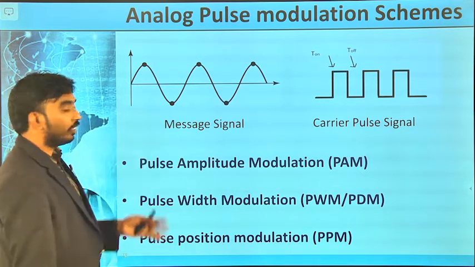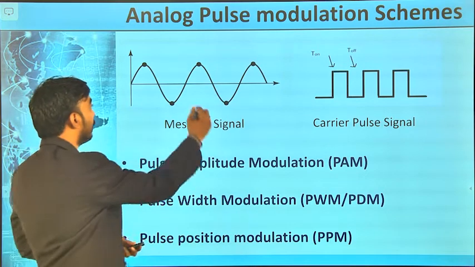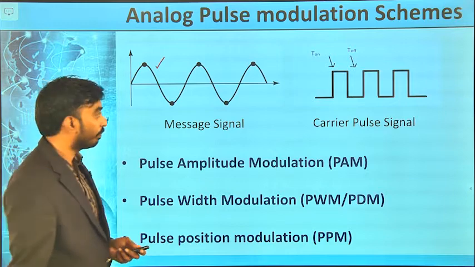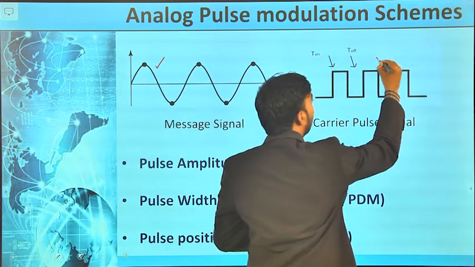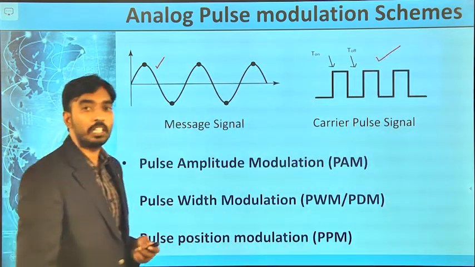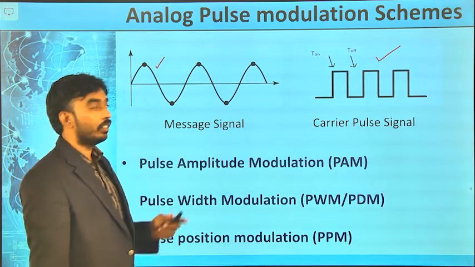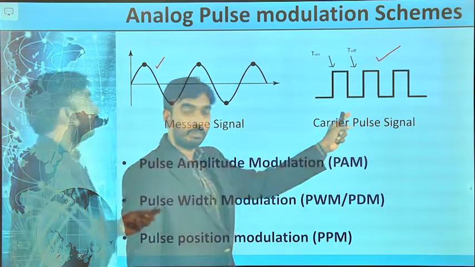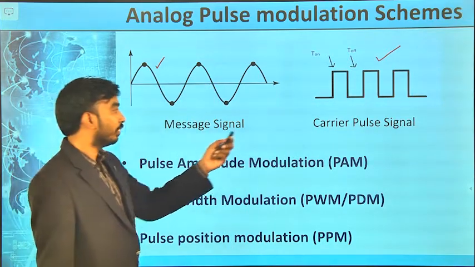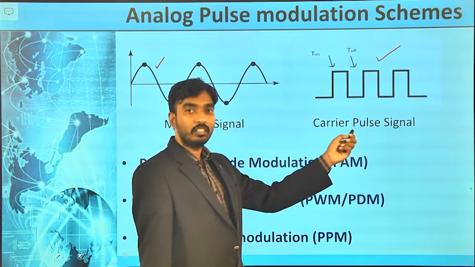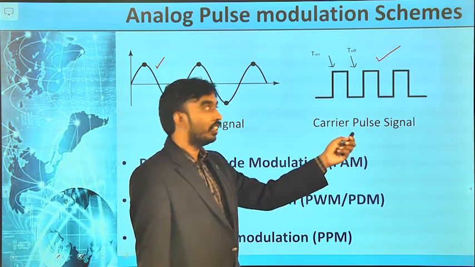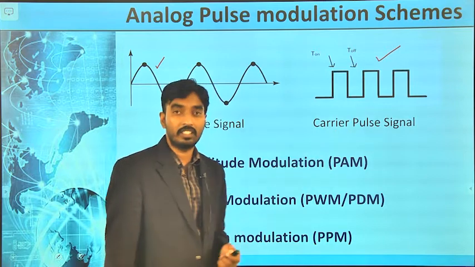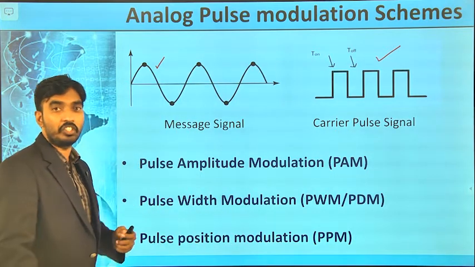For these modulations, we need a message signal that is sinusoidal in form, and the carrier is in pulse form. In continuous wave modulation, the carrier is sinusoidal, whereas in pulse modulation, the carrier is a pulse signal. That is the only change.